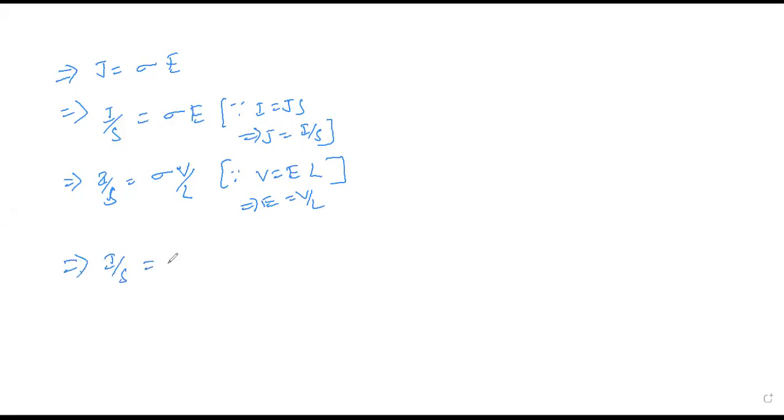So we got the expression, that is this part we have done, right? I by S is equal to sigma into V by L. This is the expression. Now, already initially we have taken from circuit theory, V is equal to IR, correct? So V is equal to IR, we know already, and this should be written as V by I is equal to R. This part we know, correct or not?